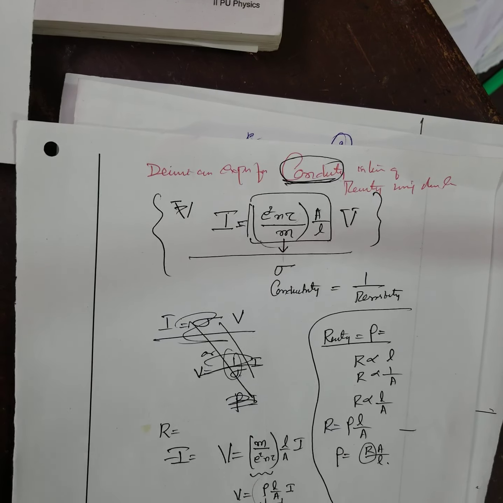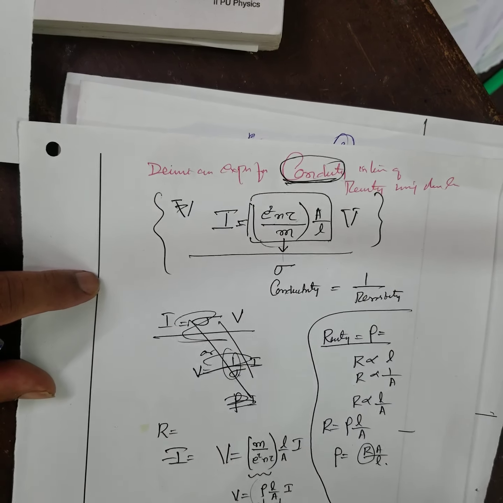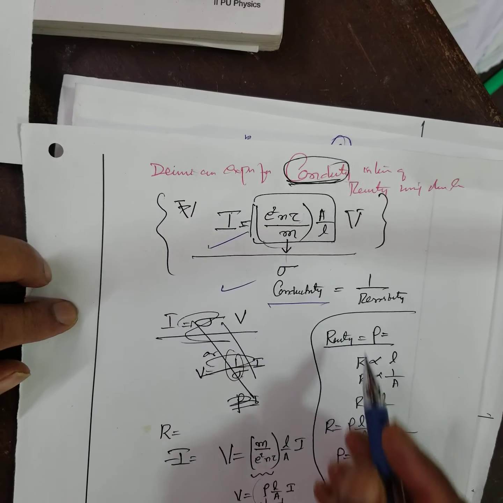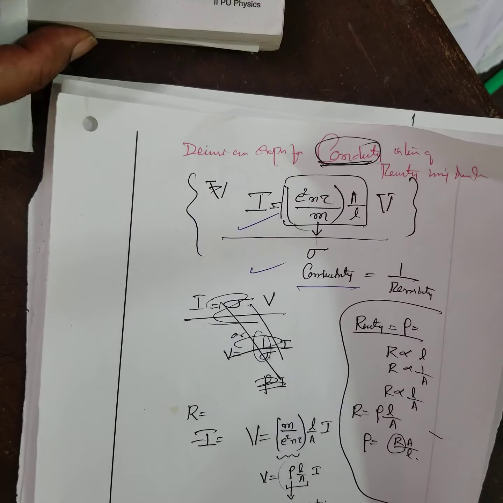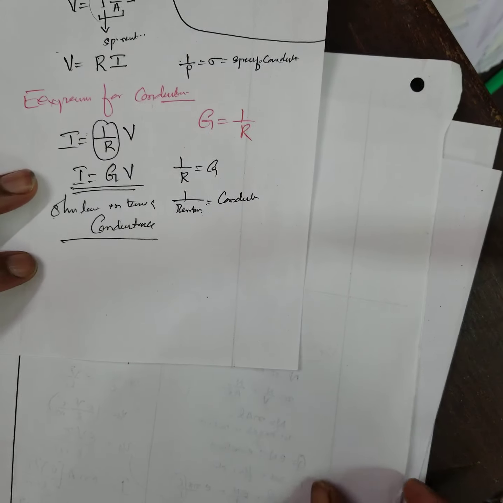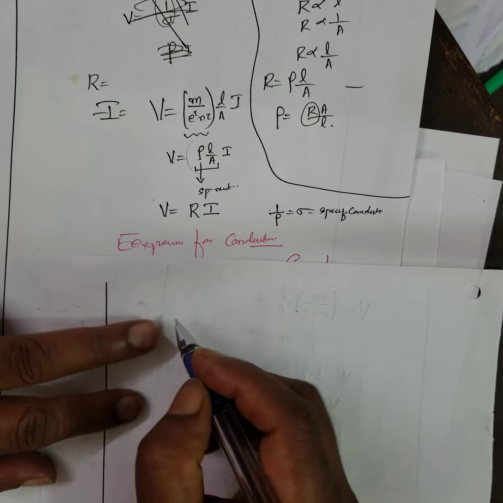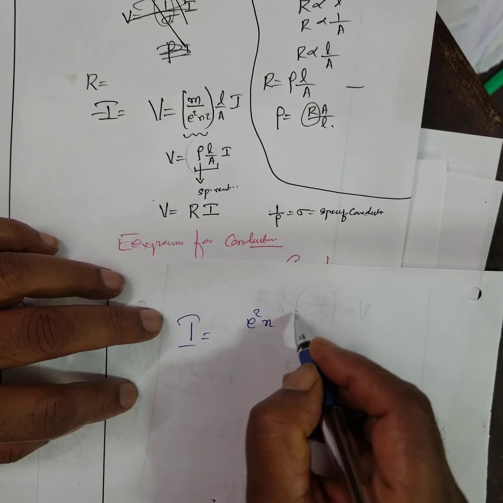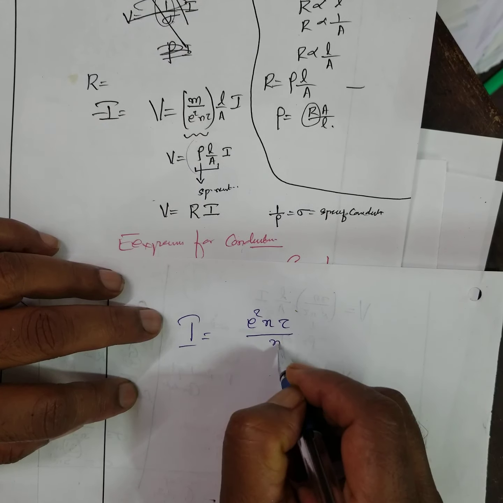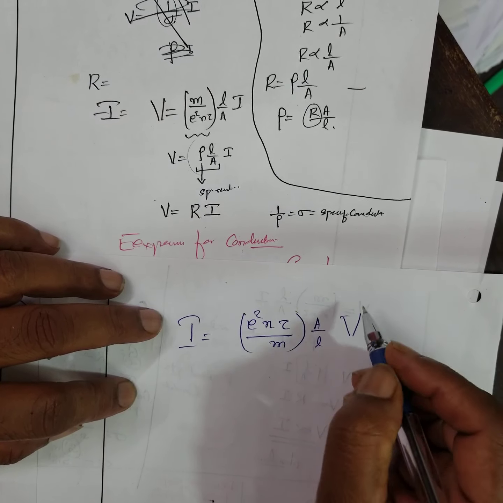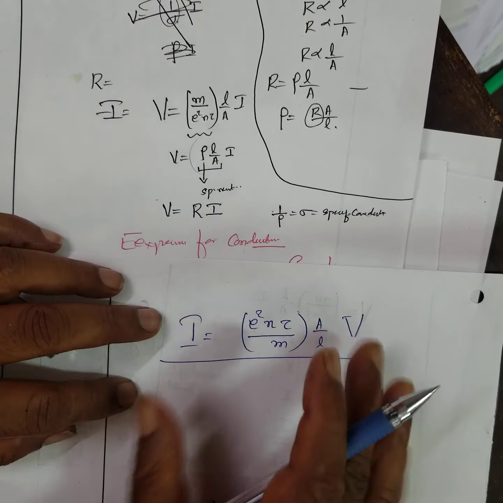So we have done what is that? Derive an expression in terms of conductance. Do you remember this? Conductance is the reciprocal of resistance and so on. Now again I am writing, I is equal to what you got? e squared n tau by m, A, V. You know how to derive all that? You have to practice two or three times.